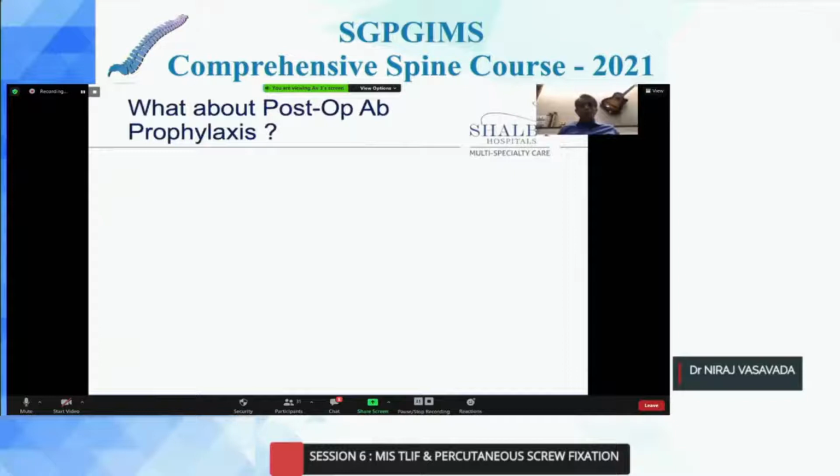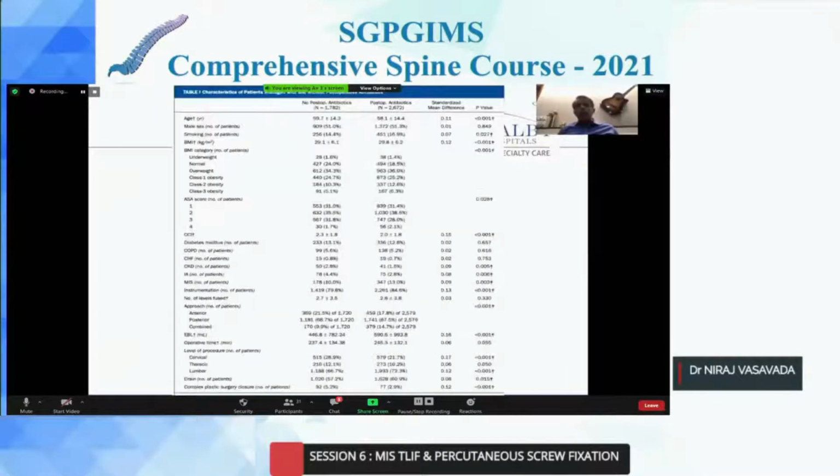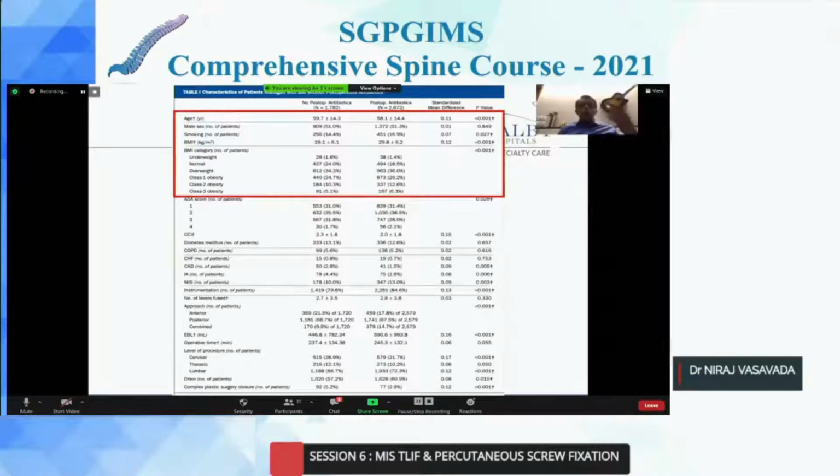What about postoperative antibiotic? We are always confused about how long we should use antibiotic. So very recently in 2021, JBJS American edition, they came up with around 4,000 patients studied, and they have included all our biases like higher BMI, comorbidity in our patient, MIS or open surgery, whether instrumentation, number of levels fused. They had incorporated an average number of fusion of around 3 levels. Approach, estimated blood loss, all these parameters they have included, to see whether postoperative antibiotic is helpful or not.